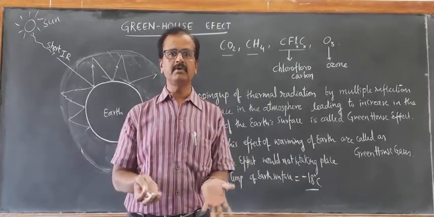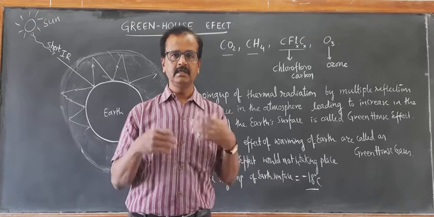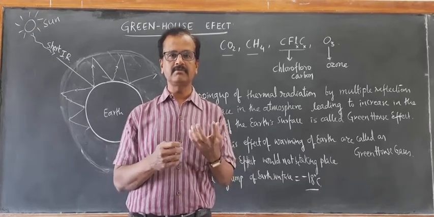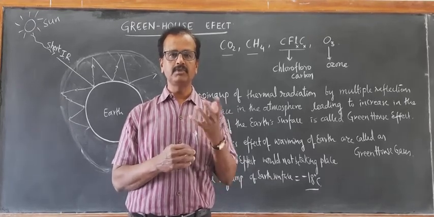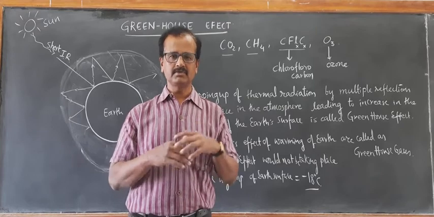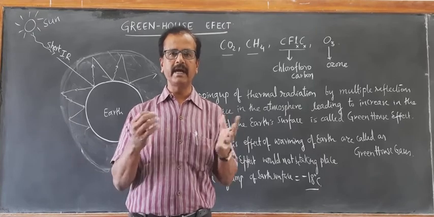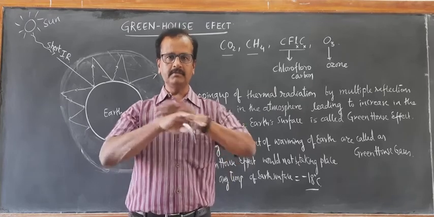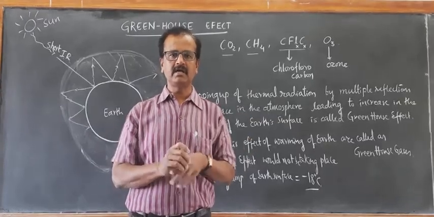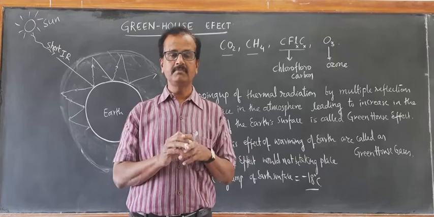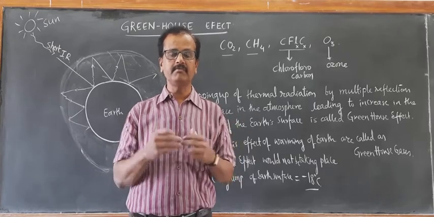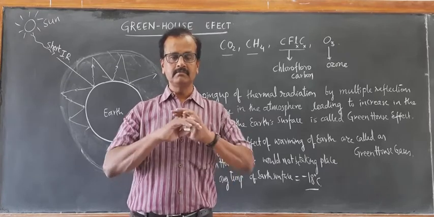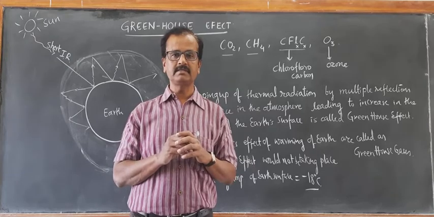But because of our human activities, industrial release of pollutant gases, vehicle exhausts, and deforestation, the cutting up of trees, because of this modern way of development, deforestation is taking place.